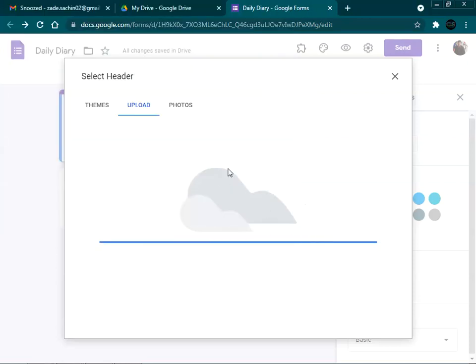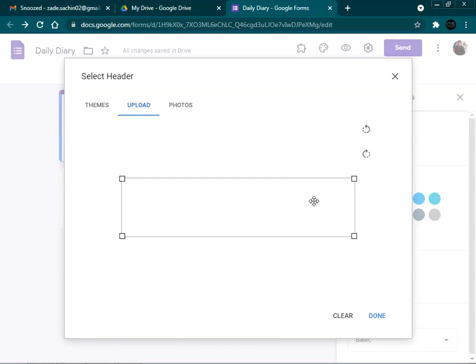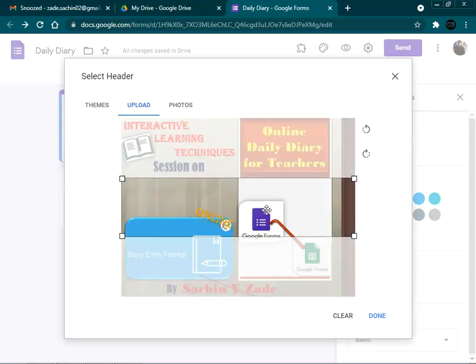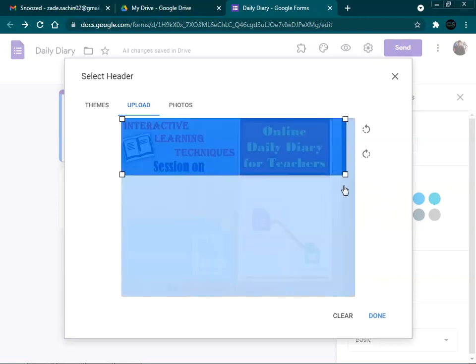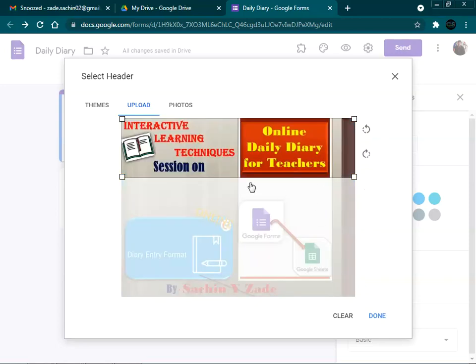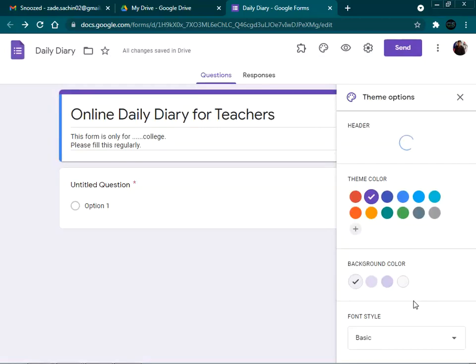Initially we have to crop the image according to the size which will fit the form itself. So we are selecting this. If you want to reduce it, just reduce it from here. We are not reducing because it's okay. So after selection, click on the done option.